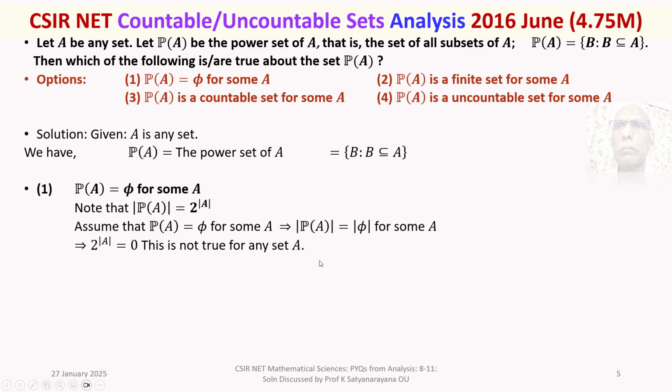The contradiction says your assumption that power set of A is empty for some A is not true. That is, power set of A is not empty for any set A. Therefore, option 1 is not true. We move on to the next slide for the discussion of the remaining options.